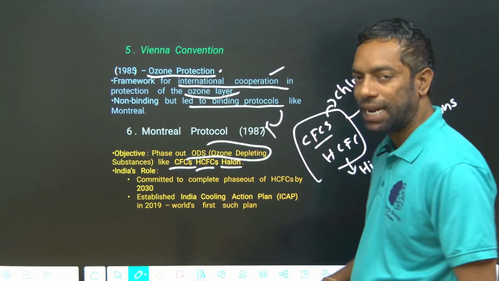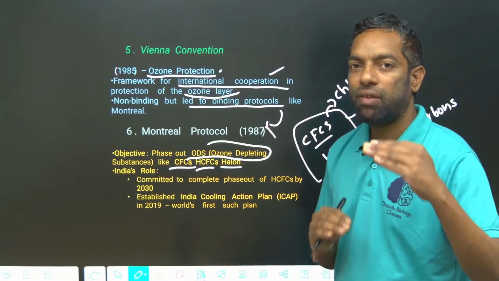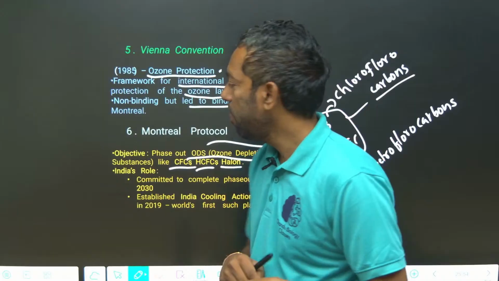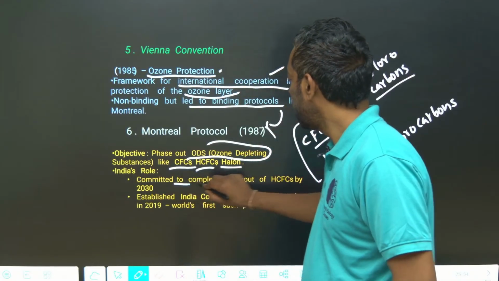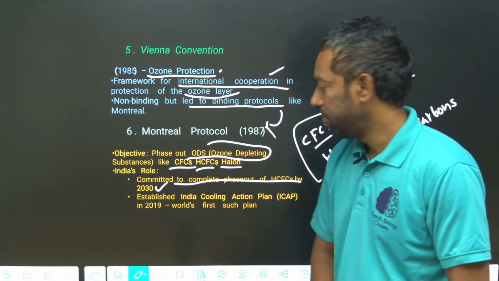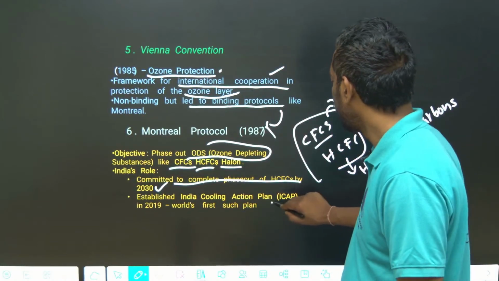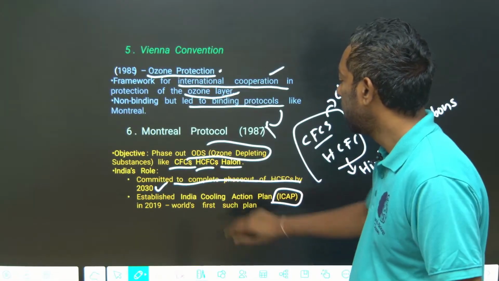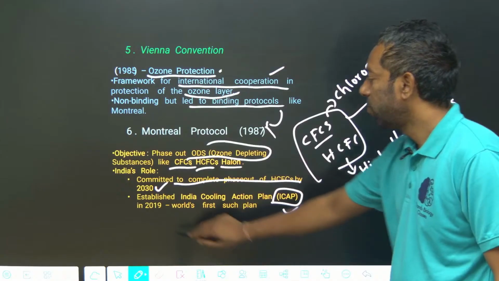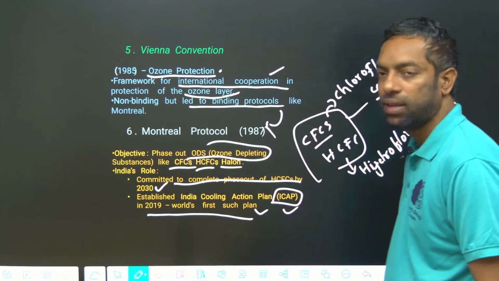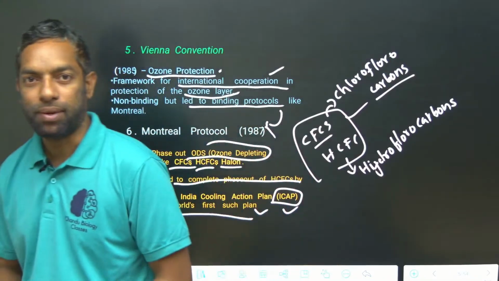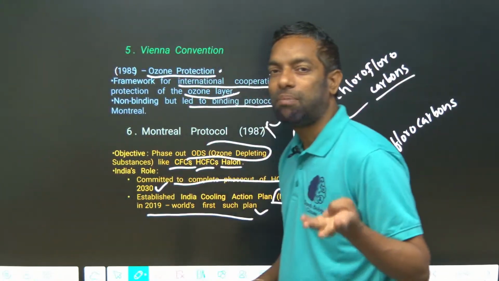The Montreal Protocol is about ozone depletion, okay. There is a commitment to phase out these gases by 2030. India has an action plan, the India Cooling Action Plan, from 2019. I hope you guys understand this. Yeah, we completed the Earth Summit.